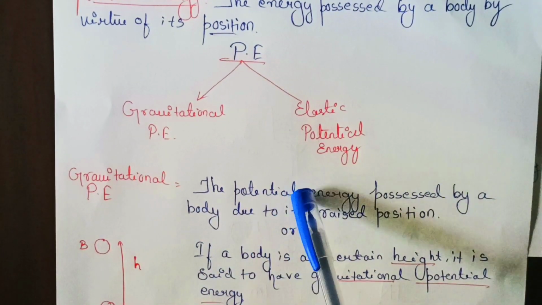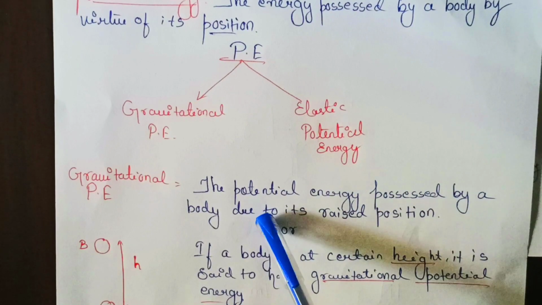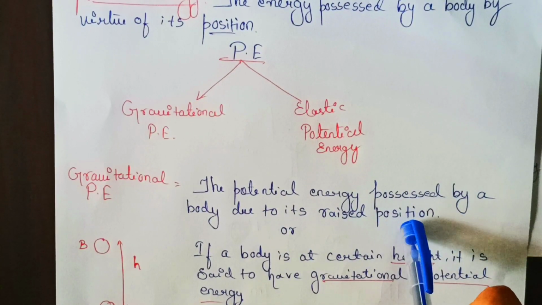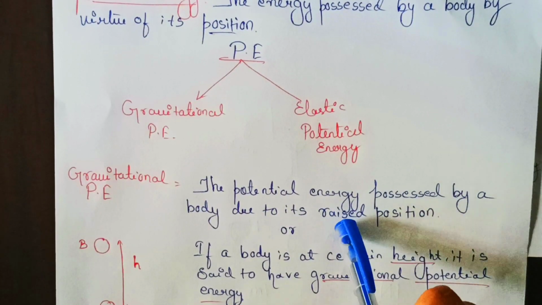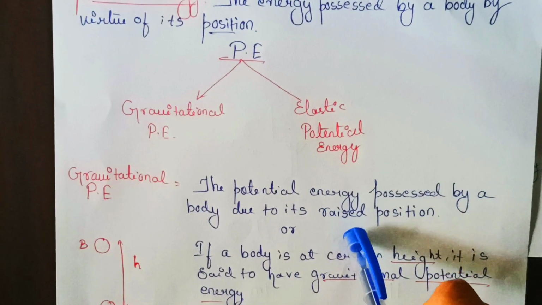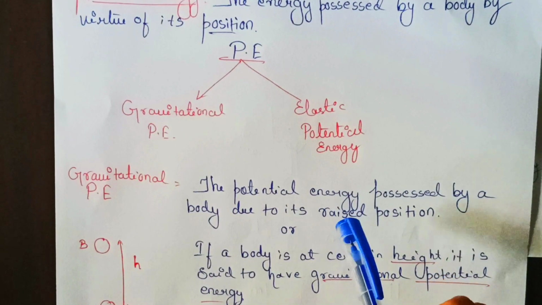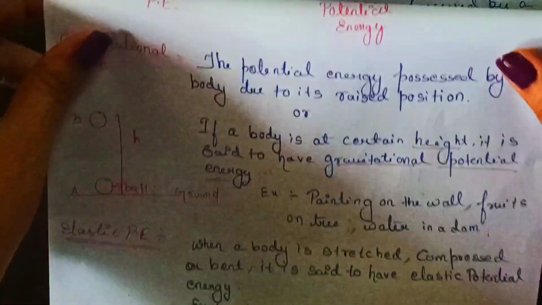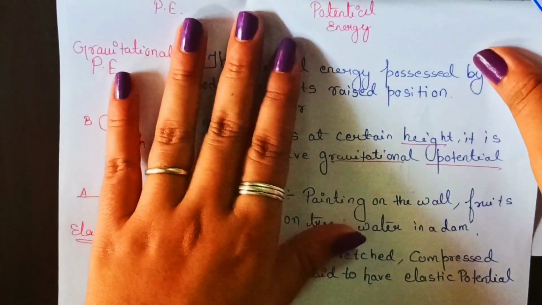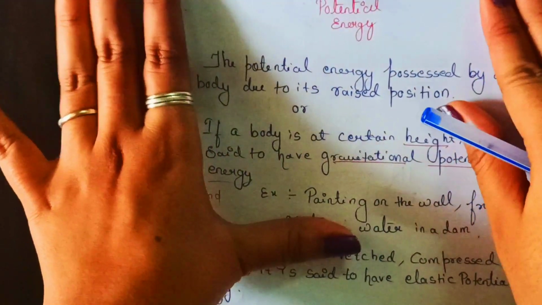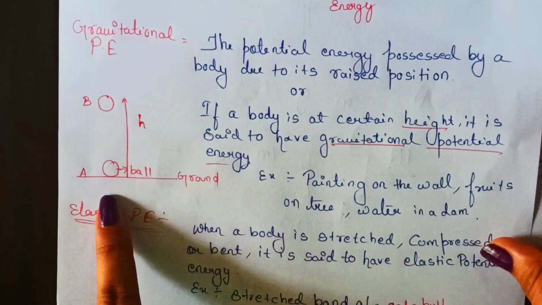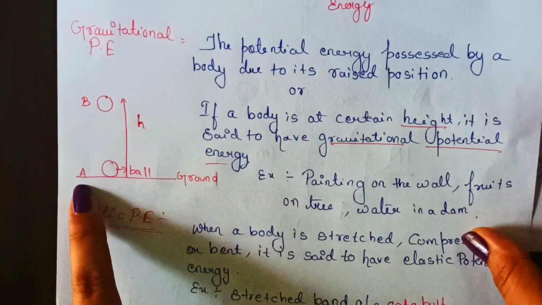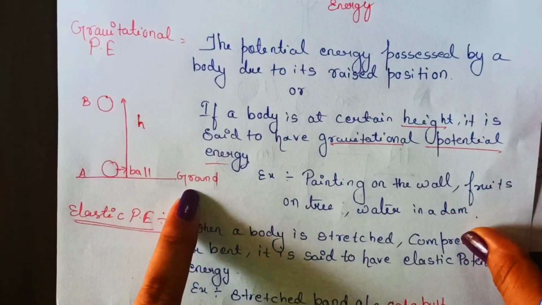It is the energy possessed by a body due to its raised position. Raised position means if the body is at a certain height from the ground. Now just look at the diagram here. Here a ball was there at position A, means the ball was there on the ground.